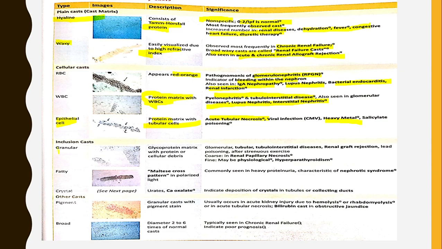Granular casts are composed of glycoprotein matrix with protein and cellular debris, so seen in it may be physiological and pathological. Physiological, hyperparathyroidism, and also coarse casts are seen in renal papillary necrosis. They are coarse and fine. Then coming to fatty casts, they show a Maltese cross pattern in polarized light, commonly seen in heavy proteinuria, characteristic of nephrotic syndrome.